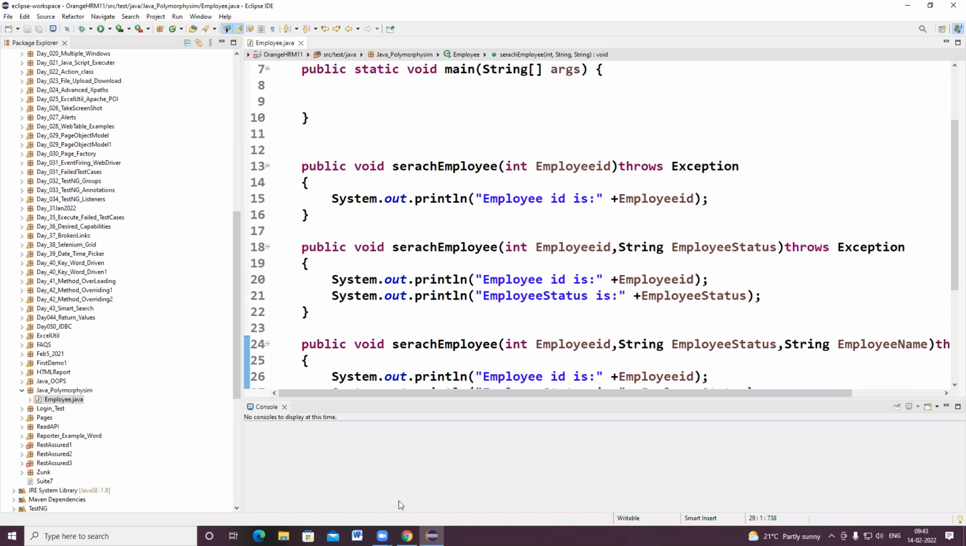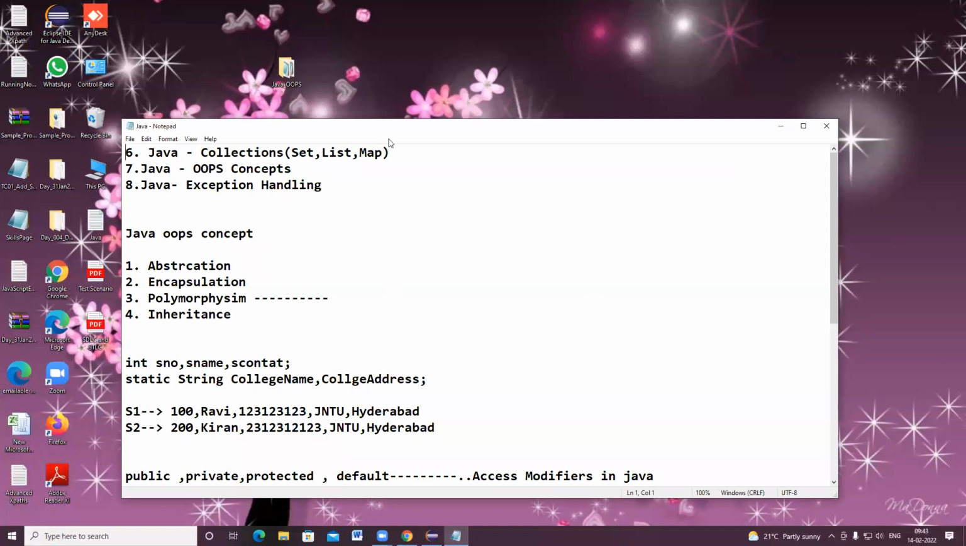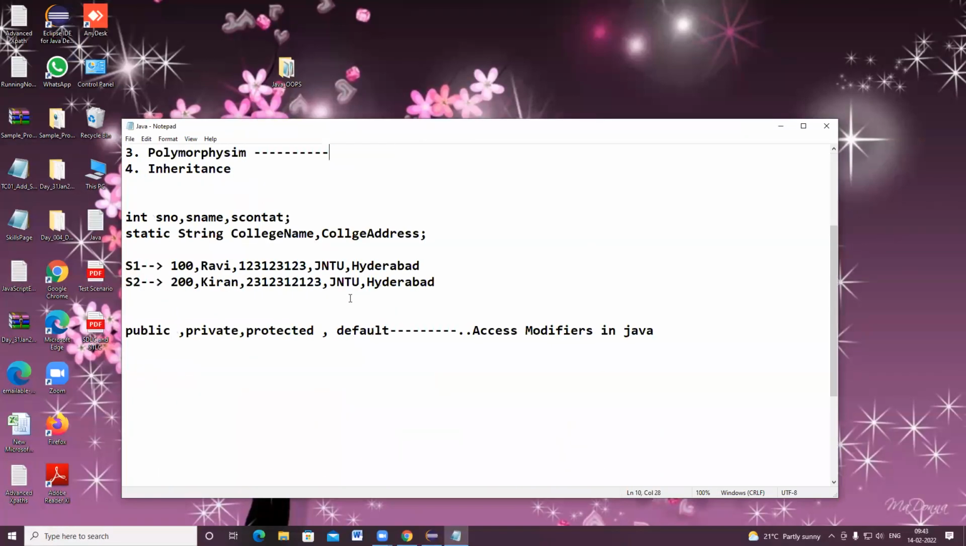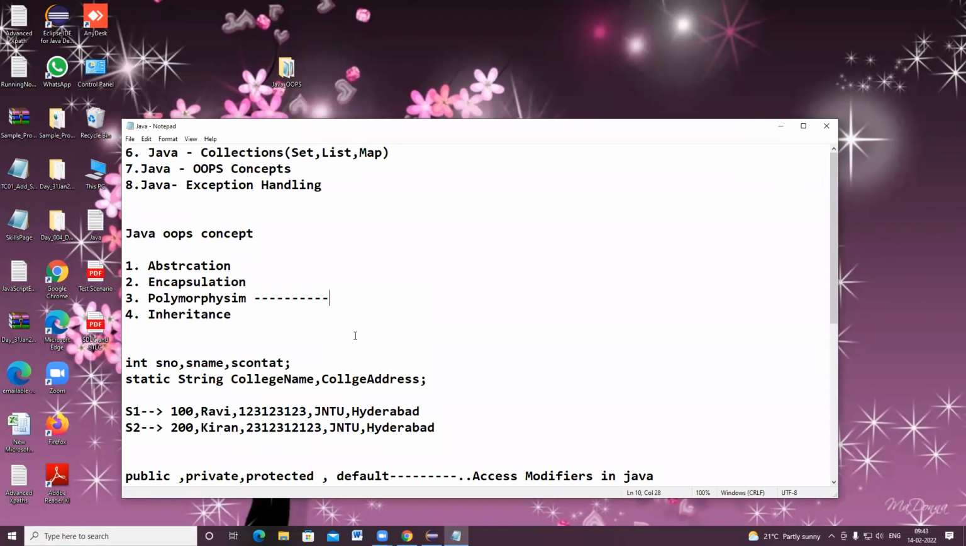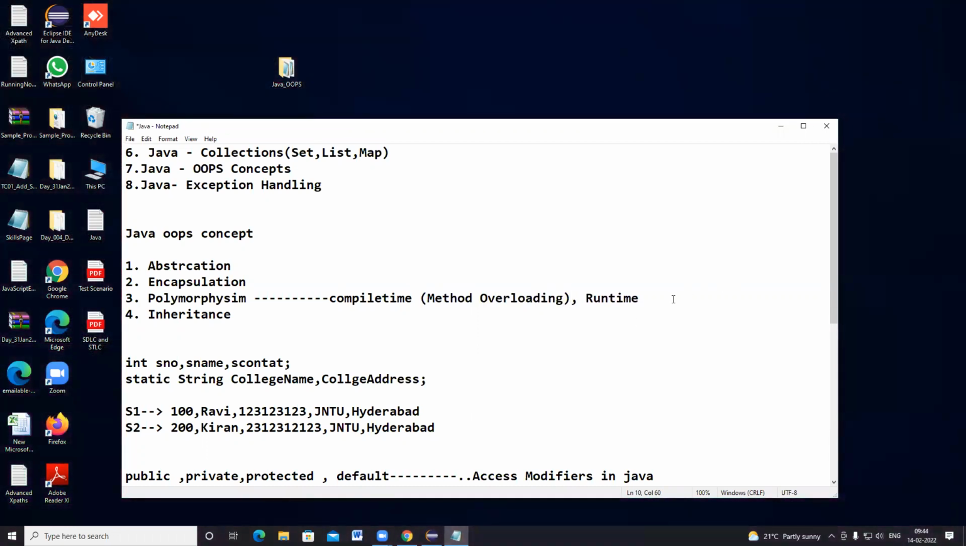This concept we call compile time polymorphism. In polymorphism, we have two types: one is compile time polymorphism, and the second is runtime polymorphism. Compile time polymorphism we also call method overloading, and runtime polymorphism we call method overriding.